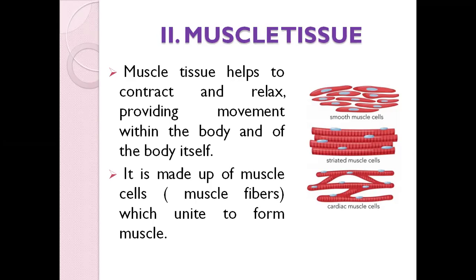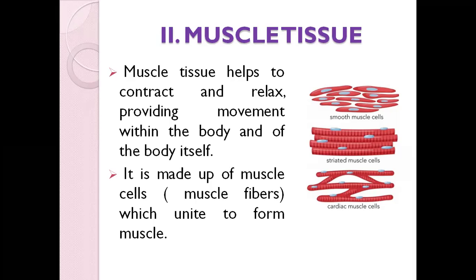Whenever we talk about muscle tissue, what we usually see is a type of cell called the muscle cell. These muscle cells are also called muscle fibers, like how we have collagen fibers and elastic fibers in the other types of tissue. So in muscle tissue, the cells or fibers we see are muscle fibers. These muscle fibers unite together to form the muscle tissue or the muscles.